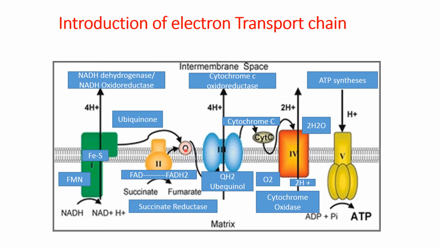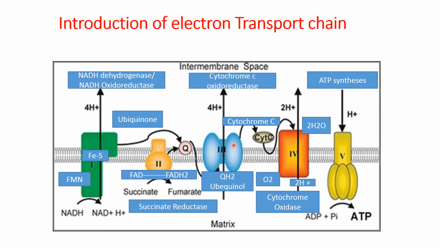QH2, which is known as ubiquinol, its reduced form, and in its reduced form it delivers electrons to complex 3. Complex 3 is a very important complex here, and a very important electron transport process is operated within this complex, that is known as the Q cycle, that will be discussed in the next lecture.